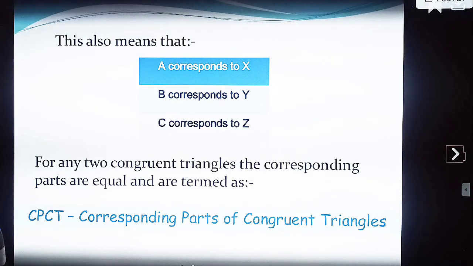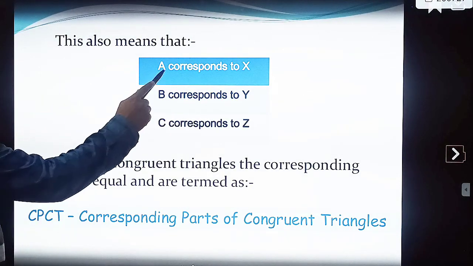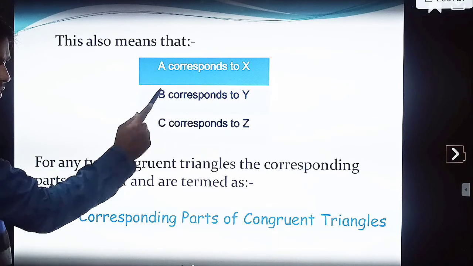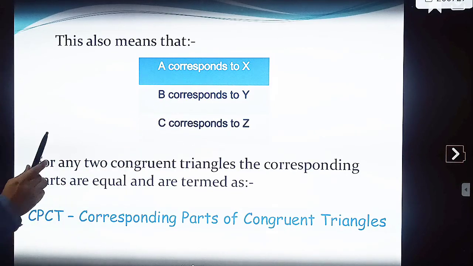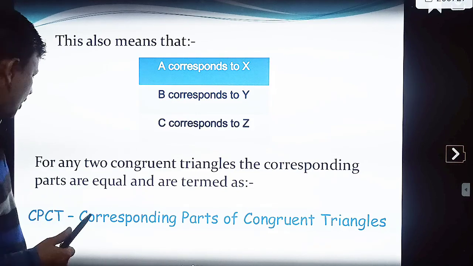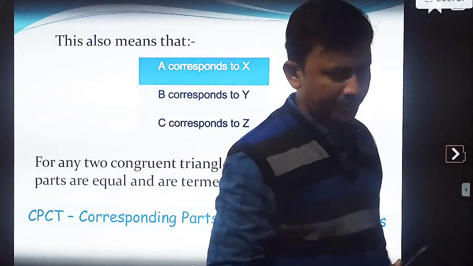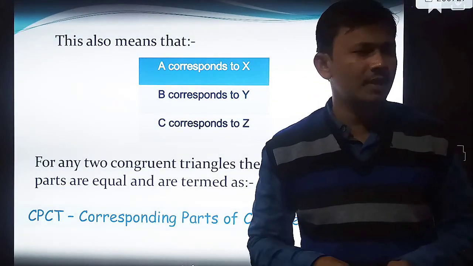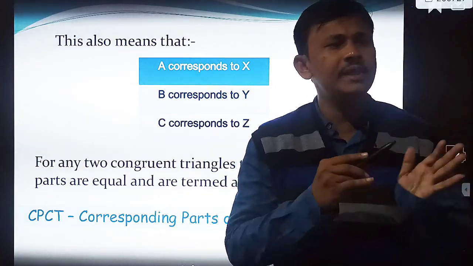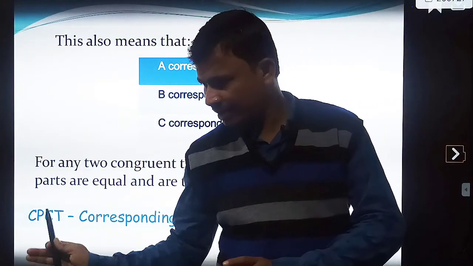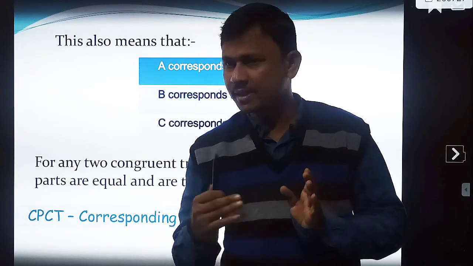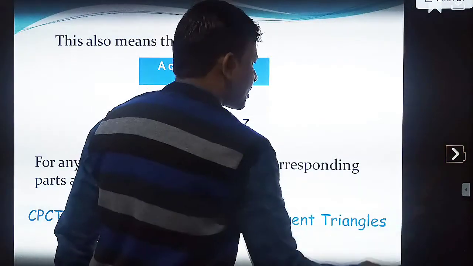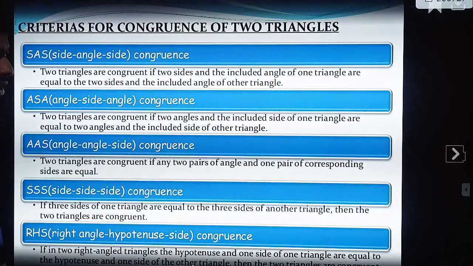Next comes what? This also means that A corresponds to X, B corresponds to Y, C corresponds to Z. For any two congruent triangles, the corresponding parts are equal. Correct? Termed as CPCT, corresponding parts of congruent triangles. By CPCT, all angles are equal, all corresponding sides are equal. Okay? Next comes the criteria.